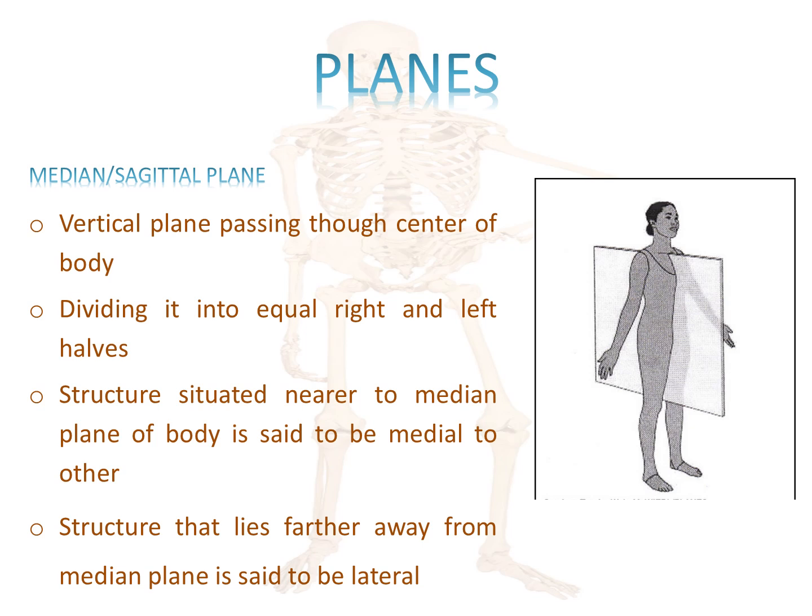It divides the body into equal right and left halves. The structure nearer to the median plane of body is said to be medial, and if the structure is situated farther away from the median plane it is said to be lateral.